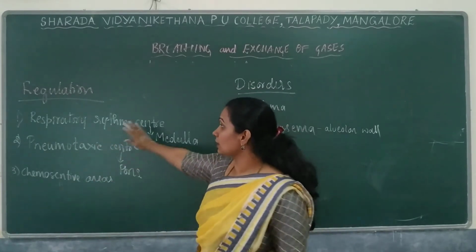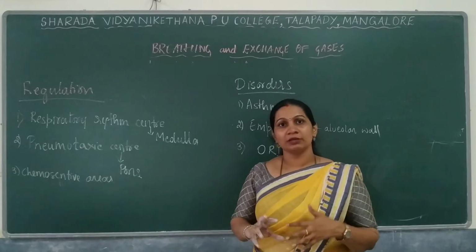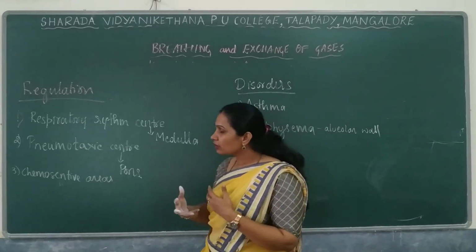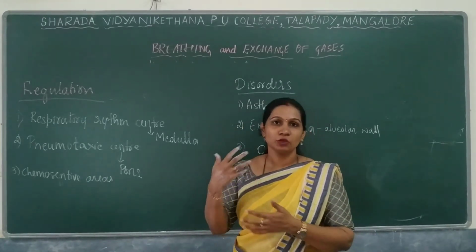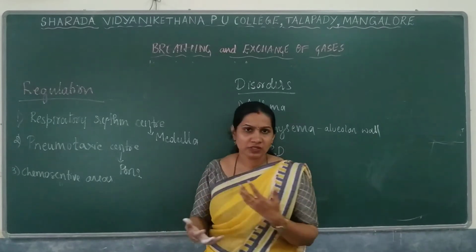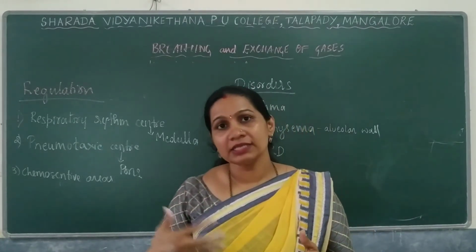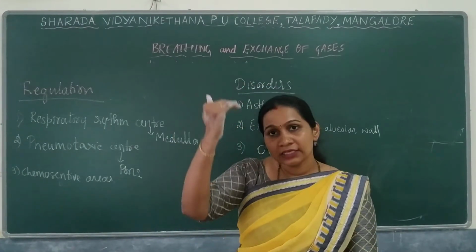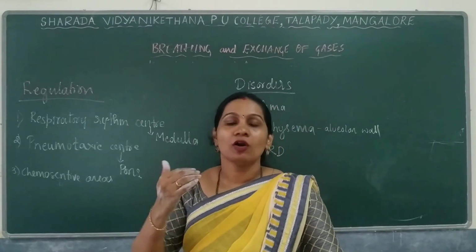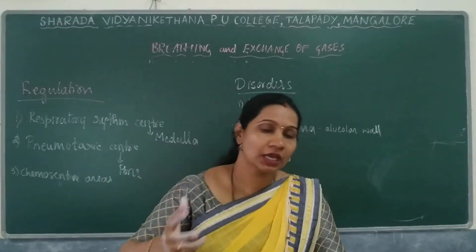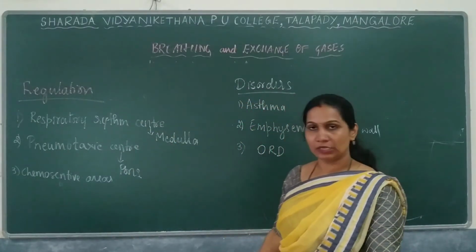So that is regarding the regulation. We have the respiratory rhythm center, the pneumotaxic center, and the chemosensitive areas. All these will help either to reduce the respiratory rate or to remove the carbon dioxide from our body.